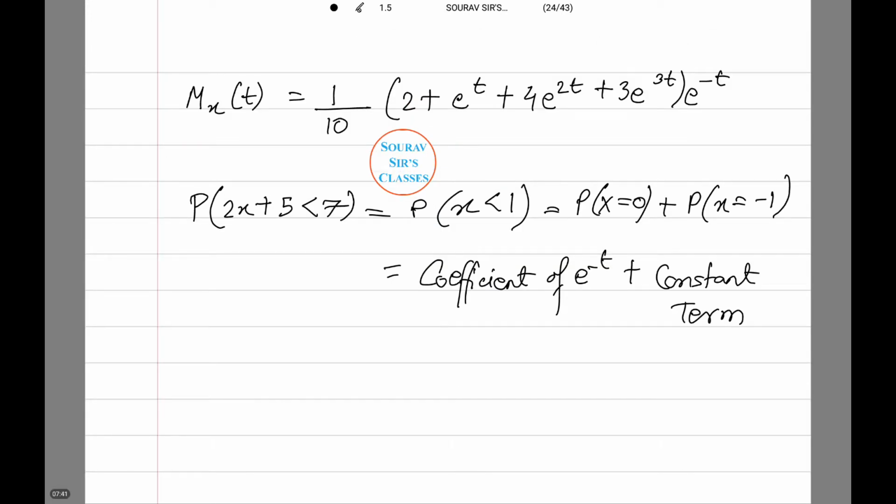P(2X plus 5 less than 7) equals P(X less than 1), that is equals probability of X equals 0 plus probability of X equals minus 1. That is nothing but the coefficient of e to power minus t plus the constant term, which equals 2 by 10 plus 1 by 10 equals 3 by 10, and that is our final answer.